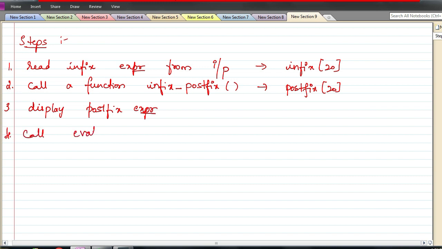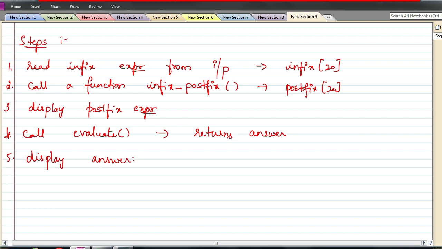the evaluate function. Okay, call the evaluate function that will take this postfix expression and find out what the answer is. So this should return your answer. Okay, it returns a value as the answer. After evaluating the postfix expression it returns the answer, display that. So this is a very rough outline. So display the value of that expression, which is the answer that you obtain.